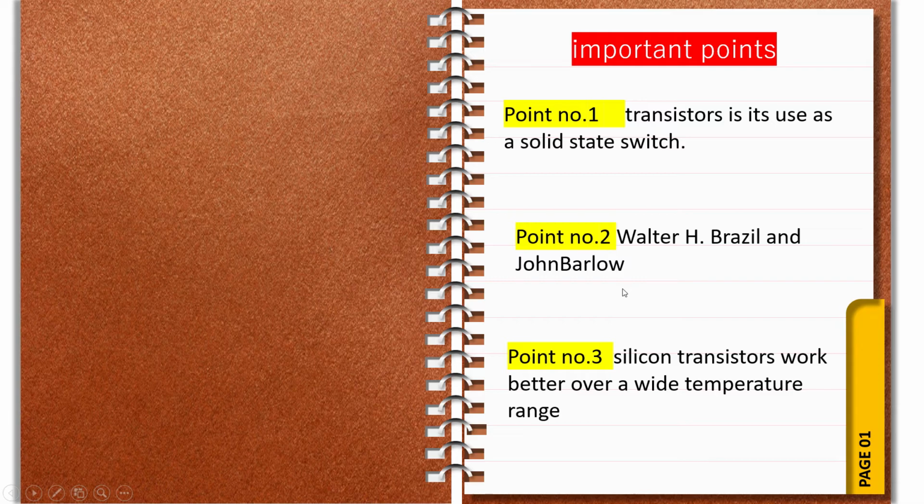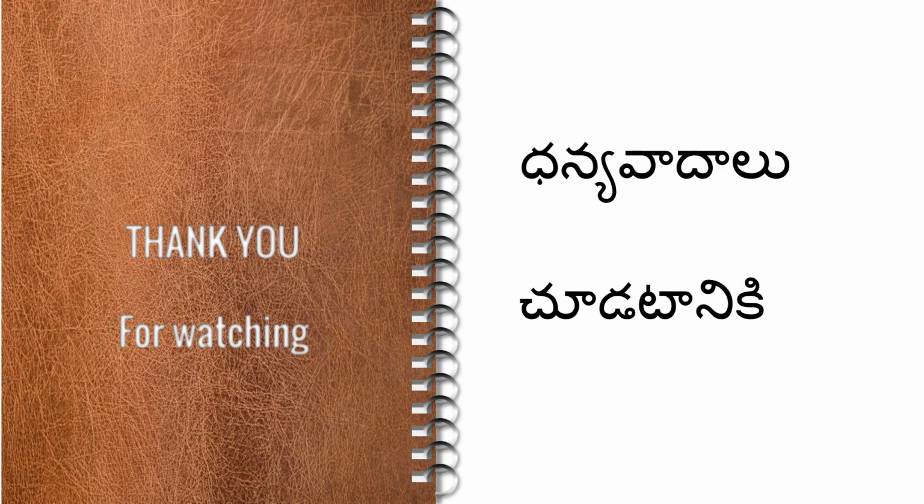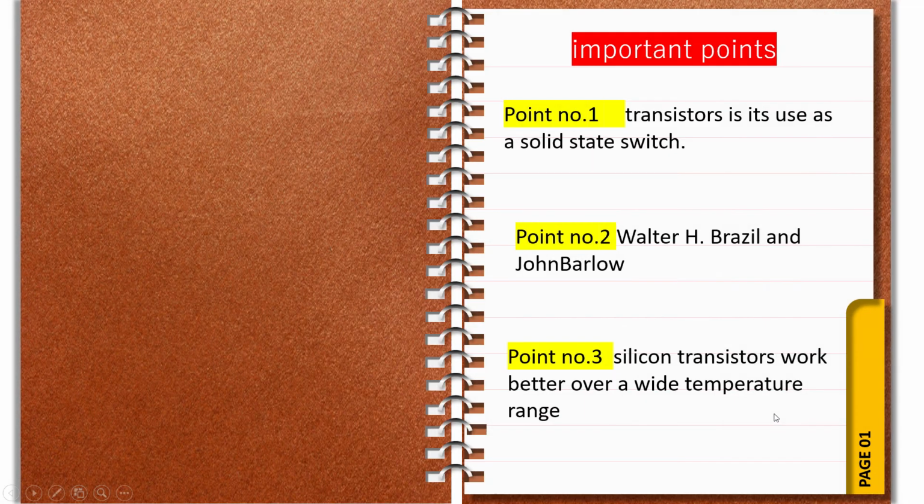One more important point: silicon transistors work better over a wide temperature range. This is point number 3. Point number 4, I forgot: there are 2 types of transistors, NPN transistor and PNP transistor. Most transistors are made of NPN transistors because of high switching speed. These are the 4 points.